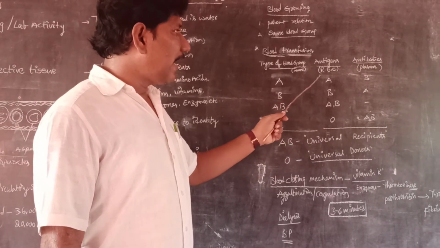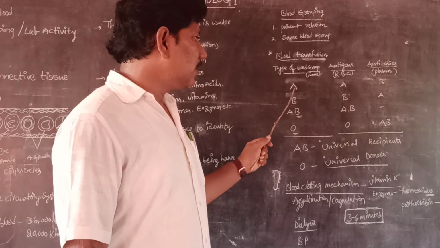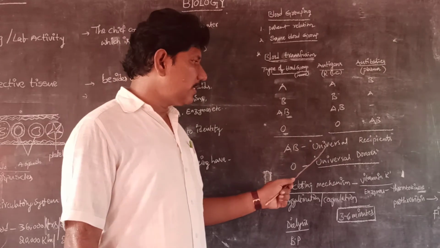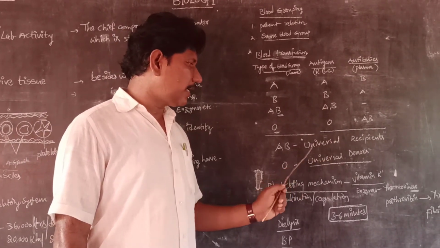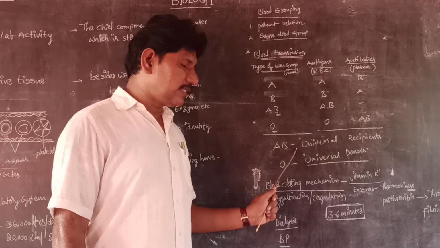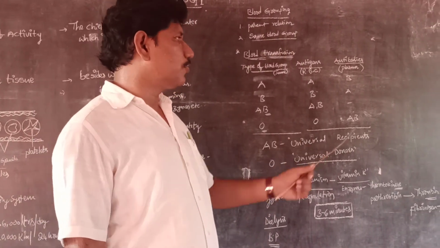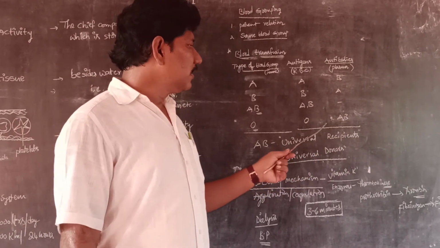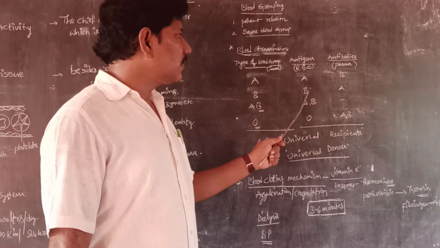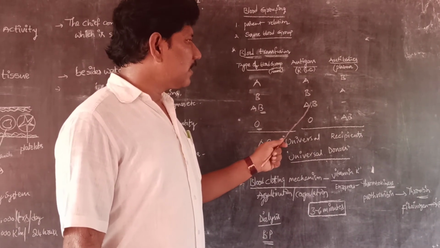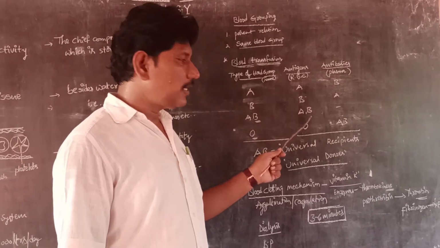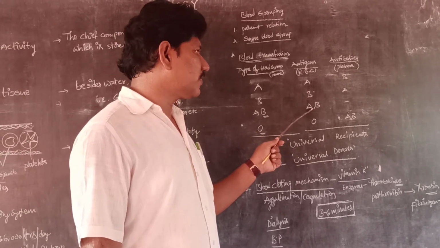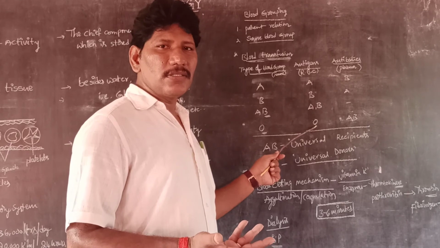So based on these antigens and antibodies, we consider A blood group, B blood group, AB group, and O group. Based on this tabular form, we can easily understand that AB blood group persons can receive blood from any other group, because they are universal recipients. Why? Because AB blood group persons have antigen A and antigen B, while the O group has no antigens. So they can receive from the A group, B group, their own AB group, and the O group. Because the O group has no antigens, there is no problem.